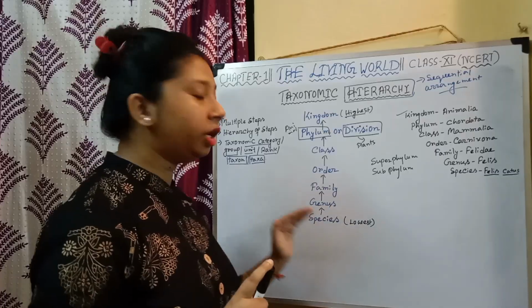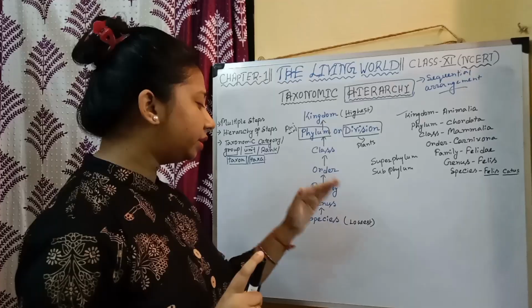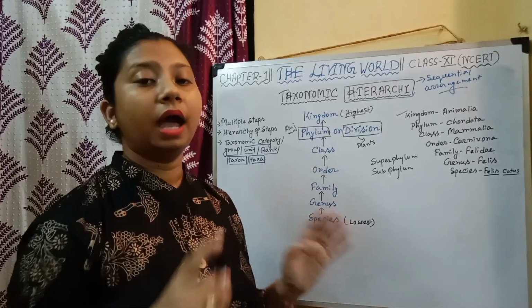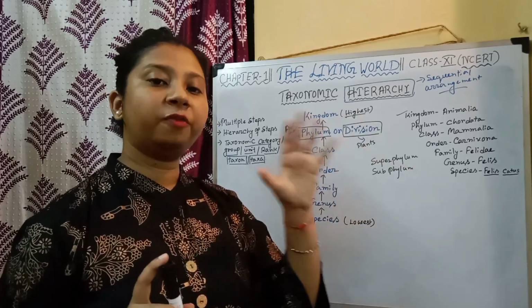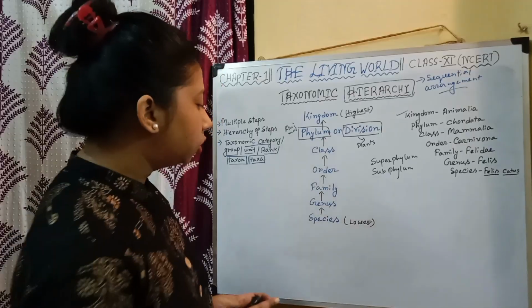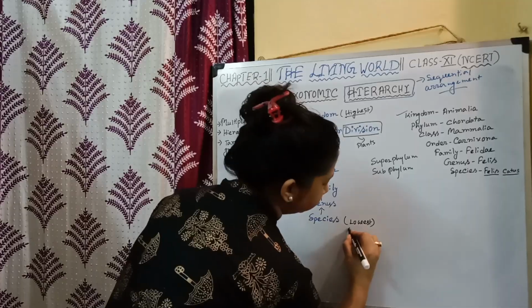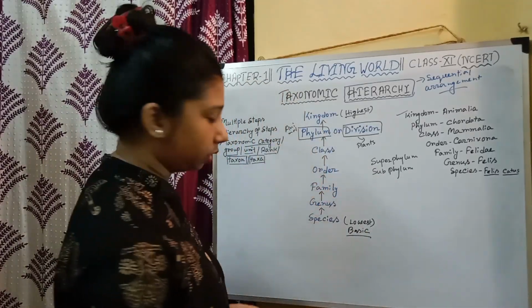So this is the definition of species: organisms that are fundamentally similar, can reproduce among themselves, and whose offspring will be fertile too. This is the lowest, or basic, taxonomic category of classification.